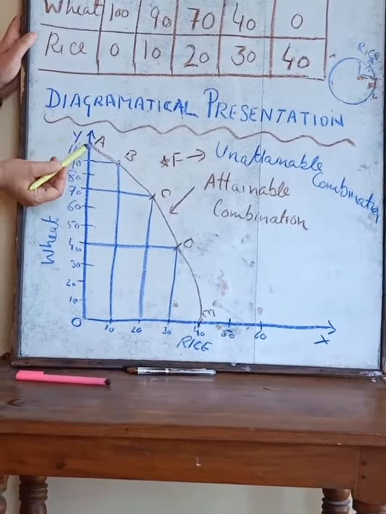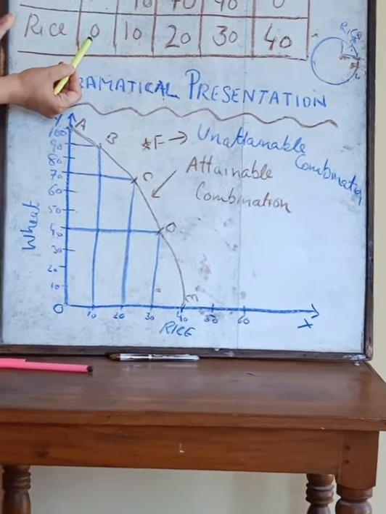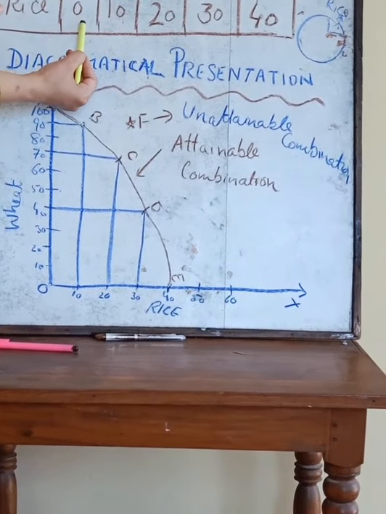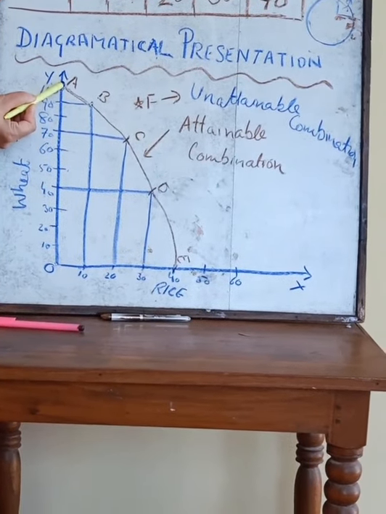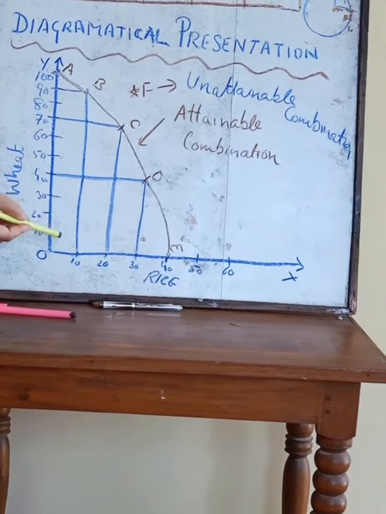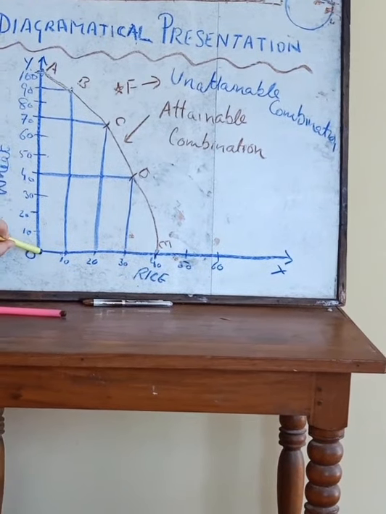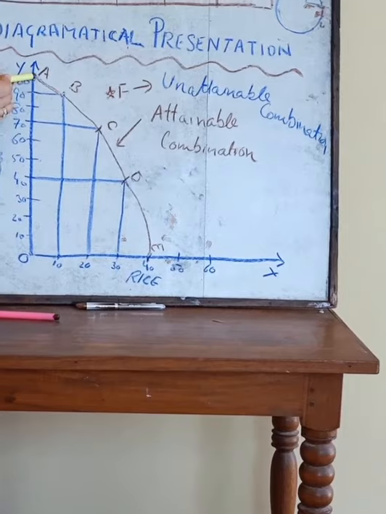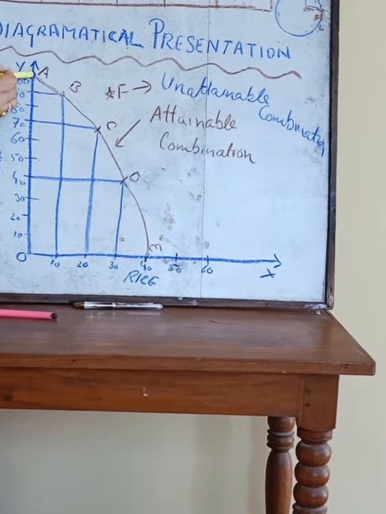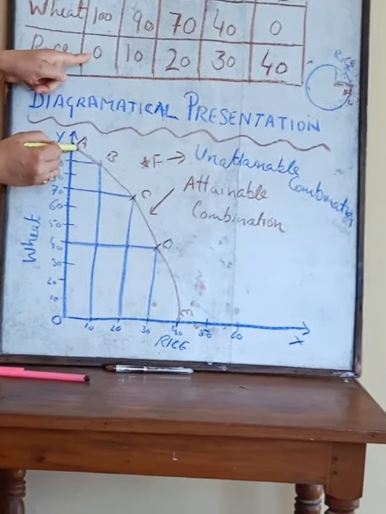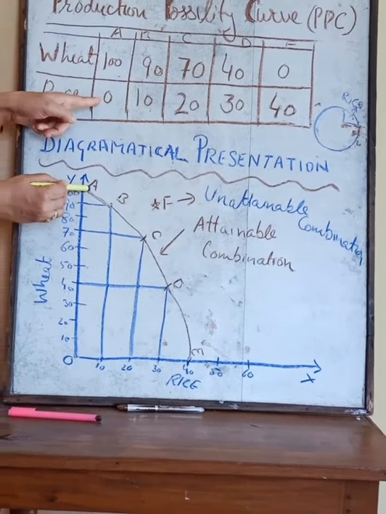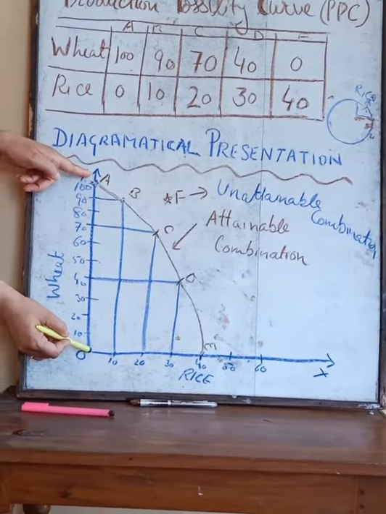Here I am taking the first combination, 100 and 0. 100 is wheat and rice is 0. Here 100 wheat is here and 0 rice is there. So this is the first combination. Here I have written A combination. This is the A combination where 100 quintal of wheat is produced and 0 quintal of rice is produced.